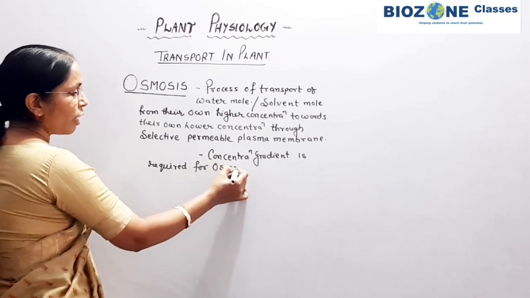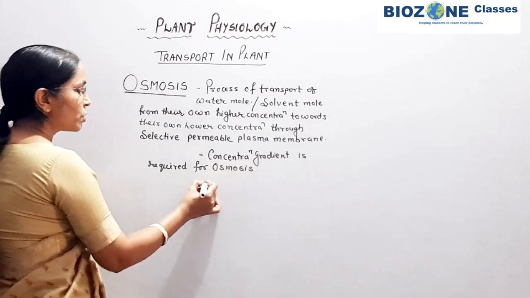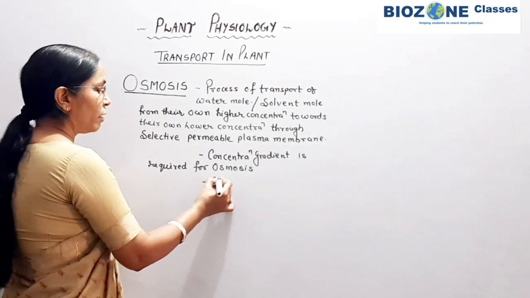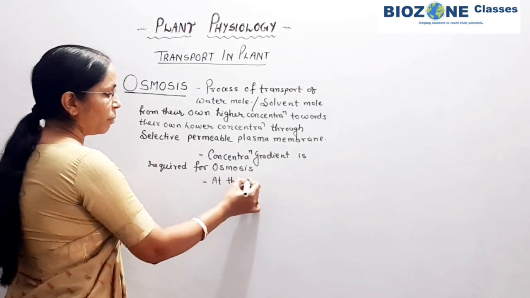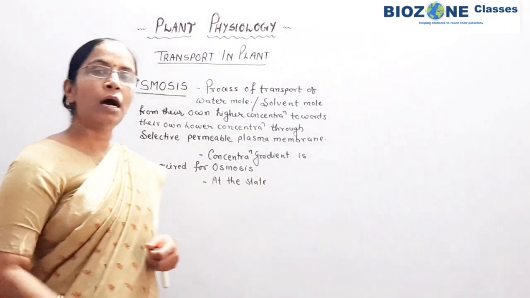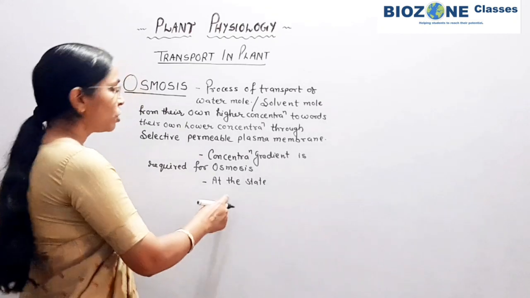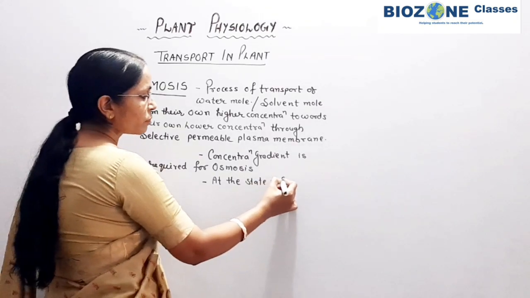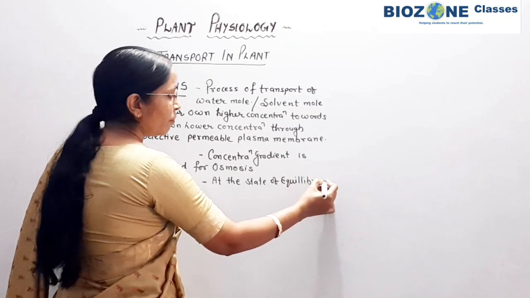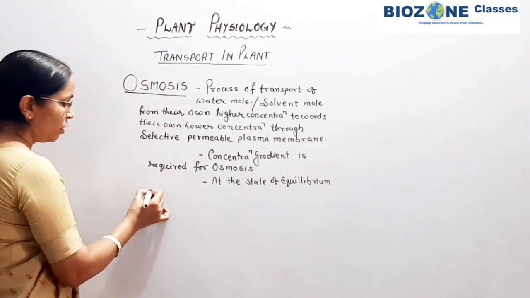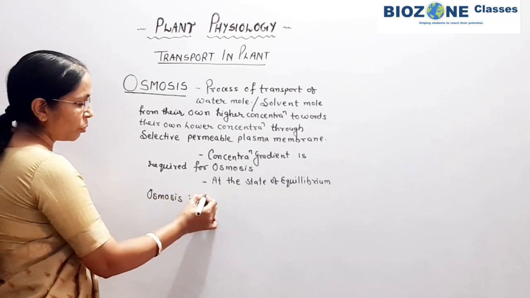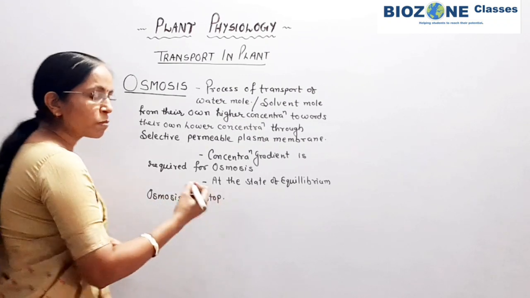And secondly, at the state of equilibrium, equilibrium meaning when both adjacent cells show isotonic concentration, the process of osmosis is automatically stopped. So remember this part.